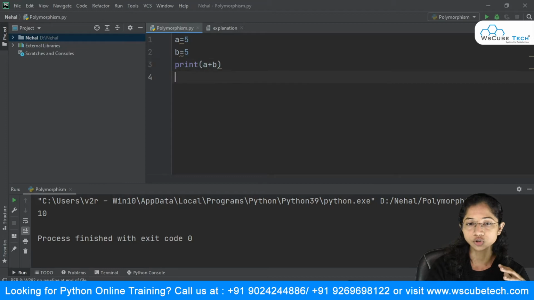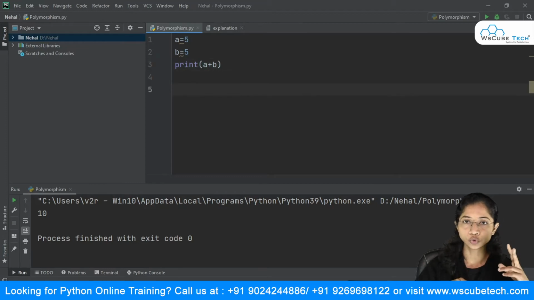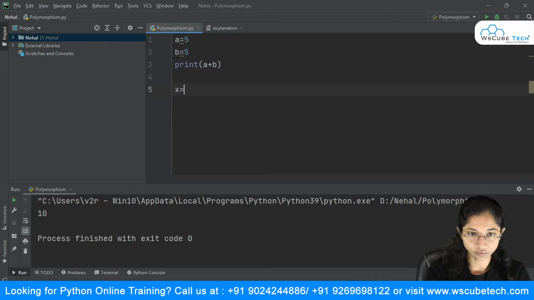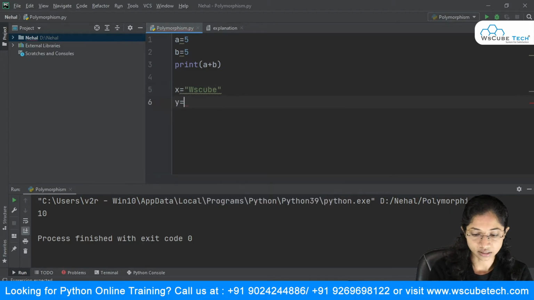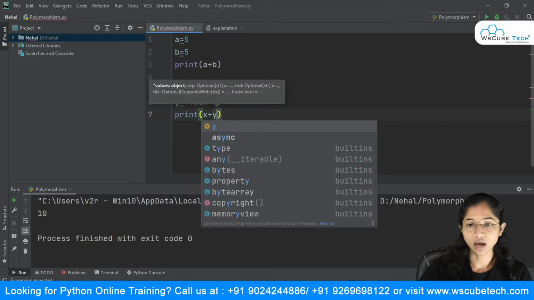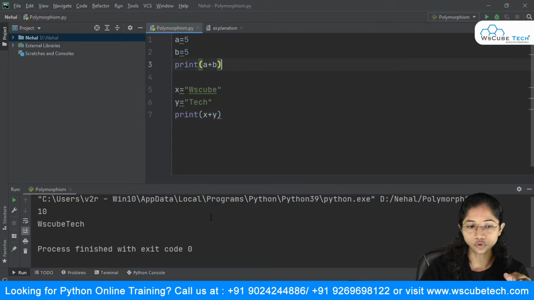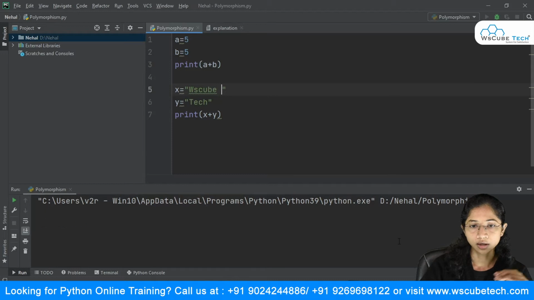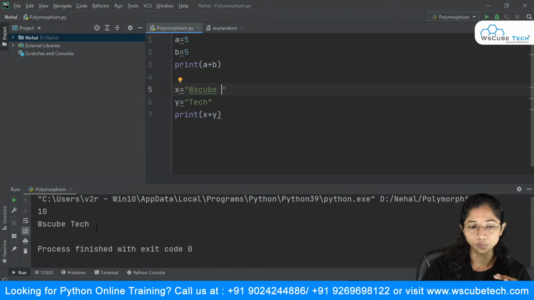But what if I use this with two string values? Say I have another variable, and here I have ws cube, and inside my second variable I have this text. Now I'm going to do x plus y, and if I run this code, you can see that it gives me this result, ws cube tag.